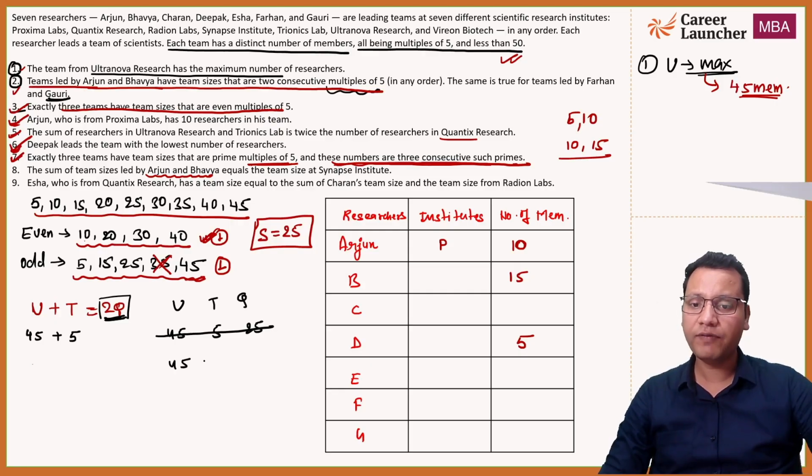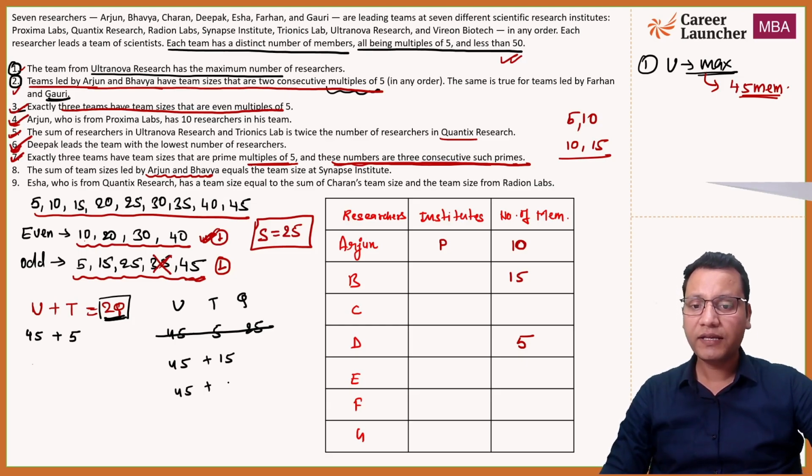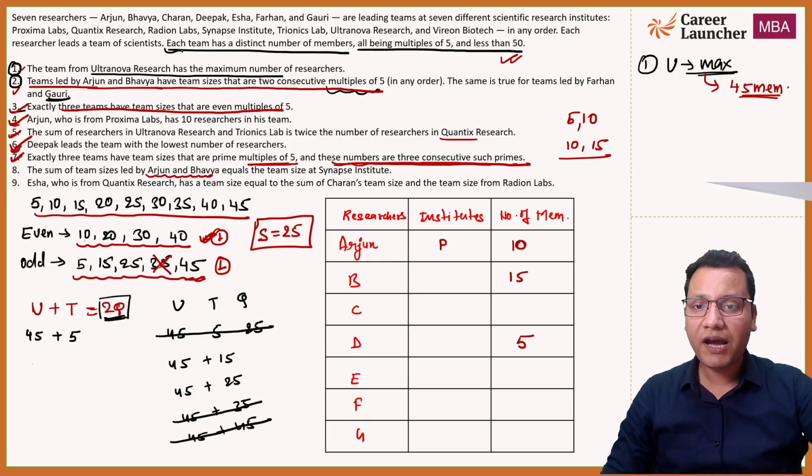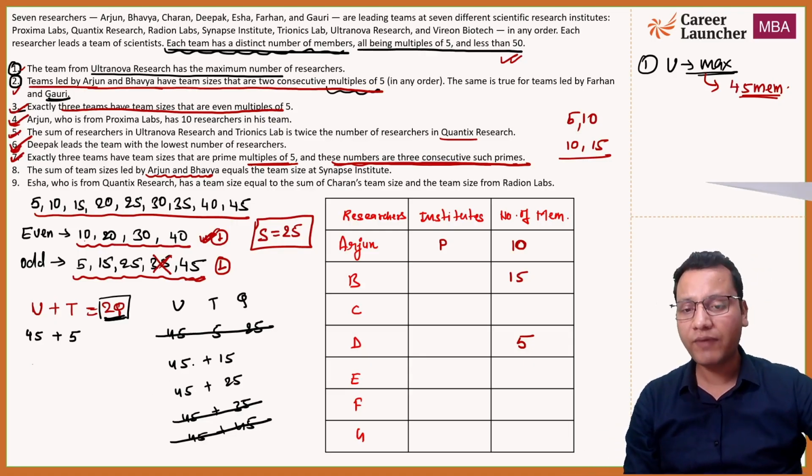Second possibility: u is fixed at 45, right? Now if you give t 10, the sum will be an odd number, which is not possible, as I just explained. So t has to be an odd multiple of 5. So this will be 15, or else you can say 45 plus 25. Next will be 45 plus 35, but that is again not possible because 35 is not in our table, and the next will be 45 plus 45. This also cannot be possible because it is written here that each team has a distinct number of team members, so u and t both cannot have 45, right? So we are left with two possibilities.